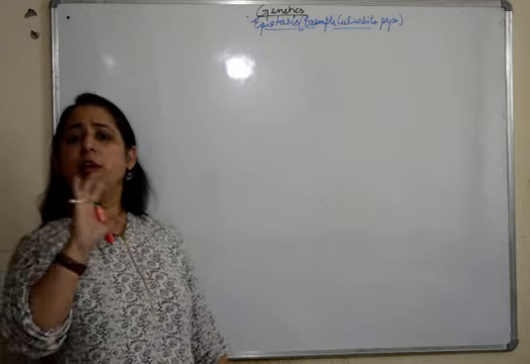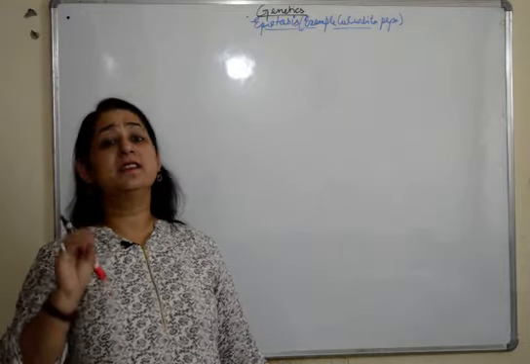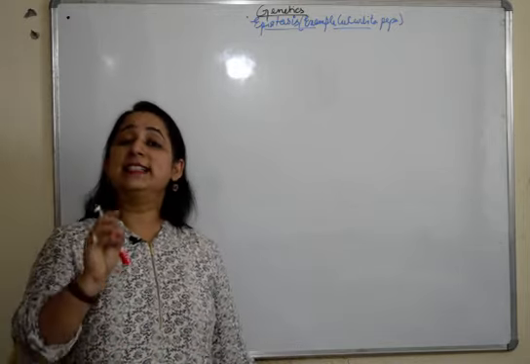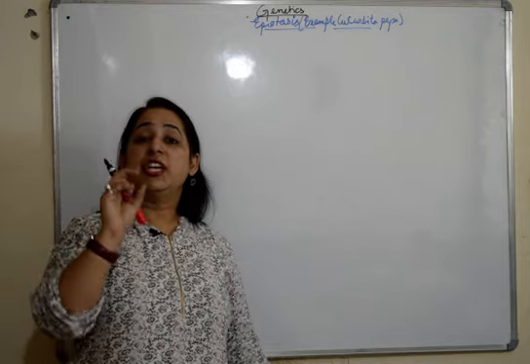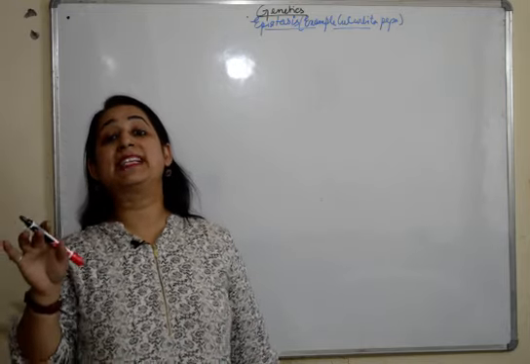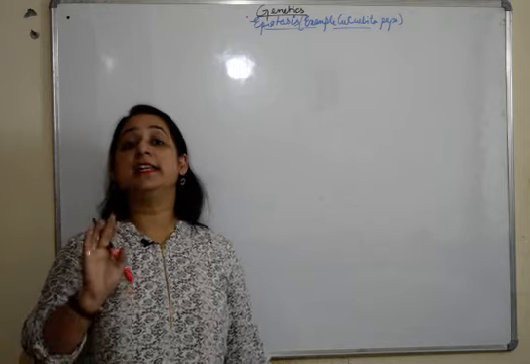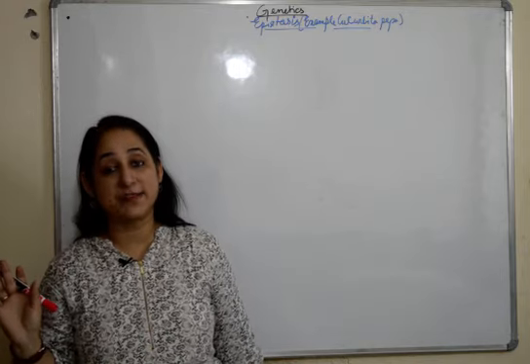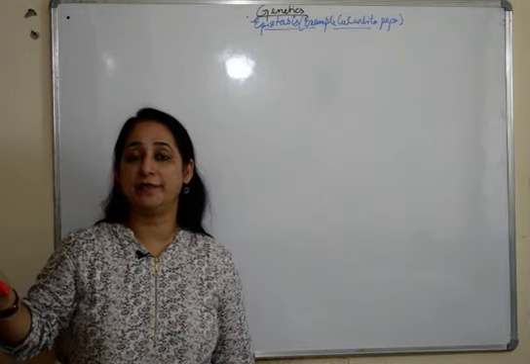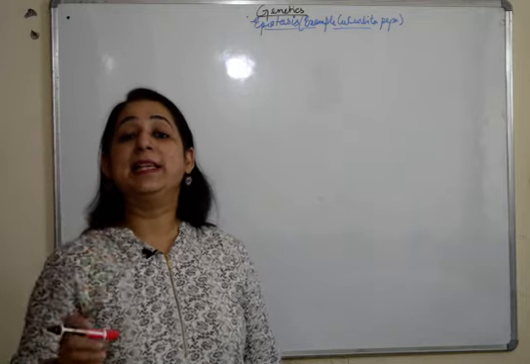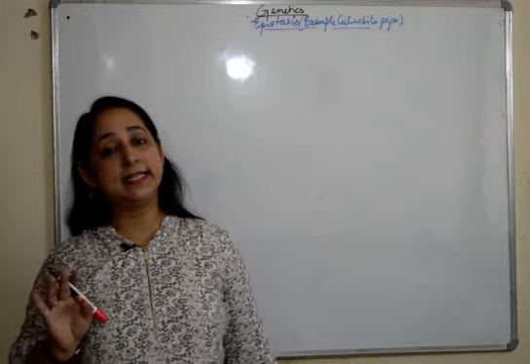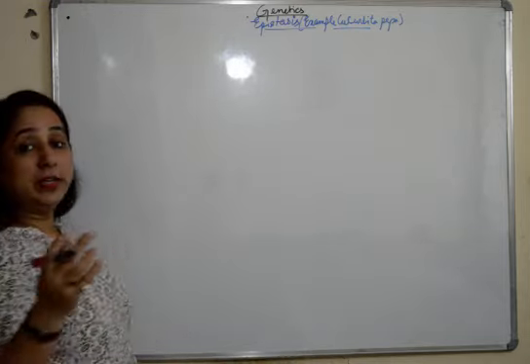Now epistasis, first of all, I'll give you an introduction about epistasis, which is very, very important. I just want you to understand what epistasis is. Epistasis is a condition wherein a gene which is epistatic will never allow another gene to express itself, whether that gene is in a dominant state or in a recessive state. In both the scenarios, we have divided epistasis into two forms, dominant and recessive epistasis. So if an epistatic gene is present, it will not allow any other gene to express itself.